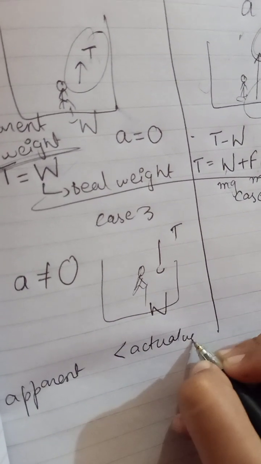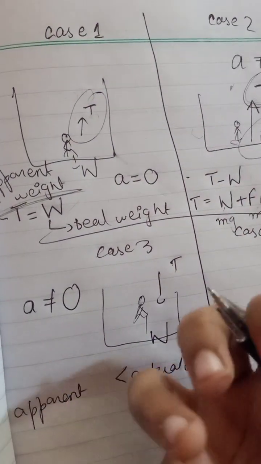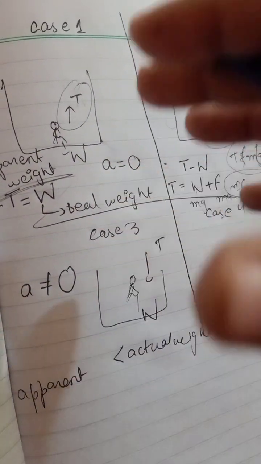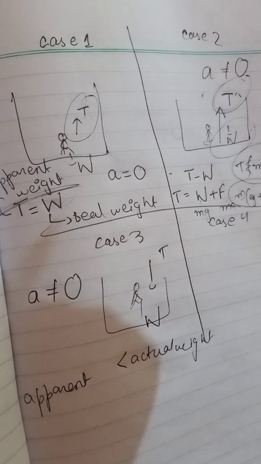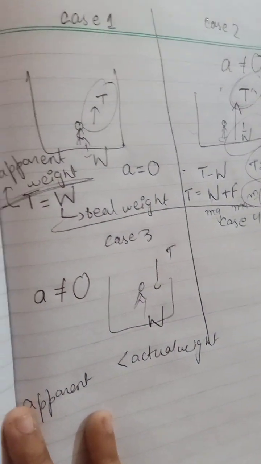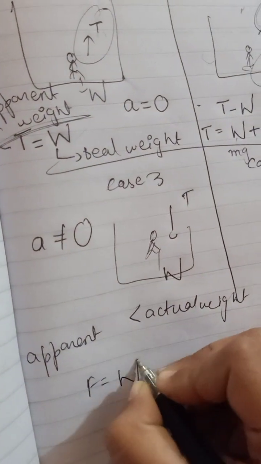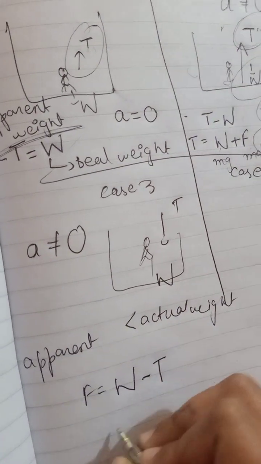If the lift is moving downward, you will feel your body is heavier, just because there is no upward force on your body, but you have the downward force. So we can write here that W is more and tension is less.